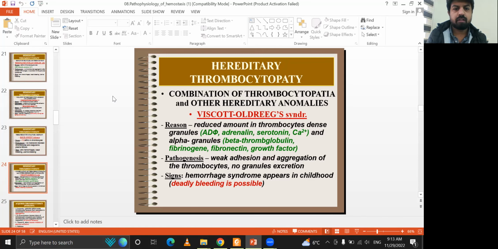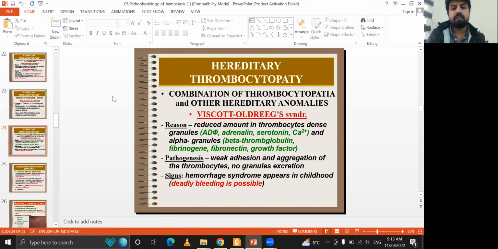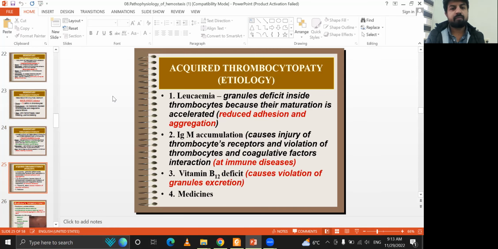Wiskott-Aldrich syndrome: reduced amount of thrombocytes, dense granules and alpha granules, weak adhesion and aggregation of the thrombocytes. Signs include again hemorrhage syndrome, which appears in childhood. Deadly bleeding is possible.